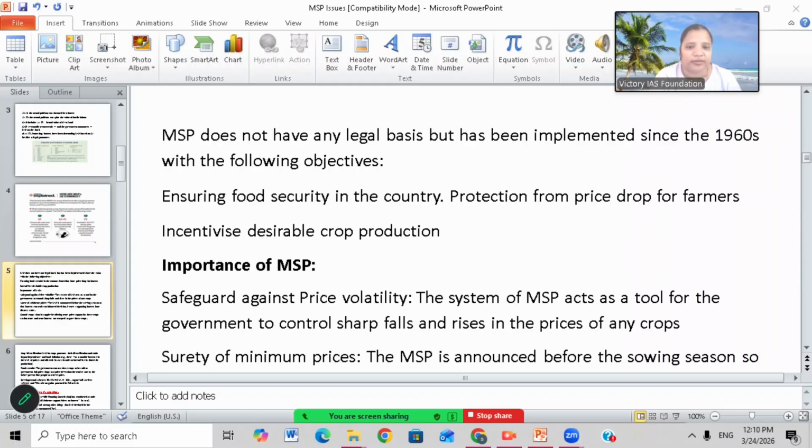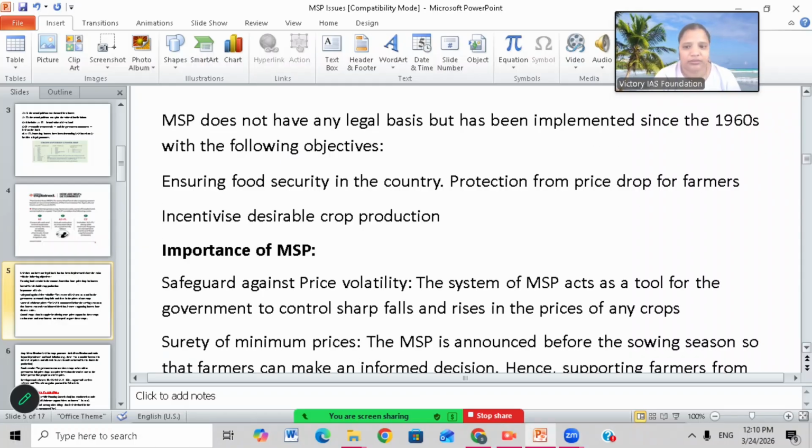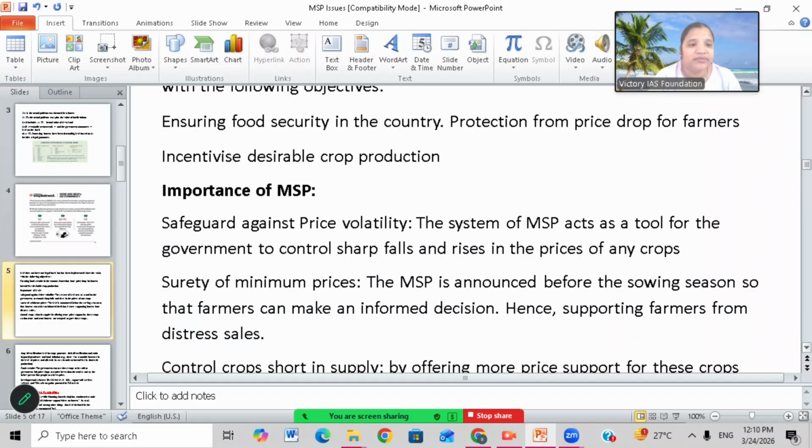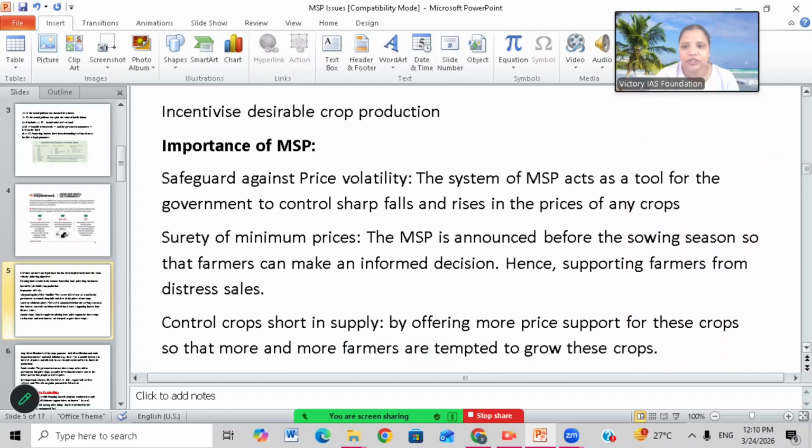So there will be food security for the people in our own country, because we are producing by our own, with no dependence on other countries. Suppose tomorrow a fight happens between countries, and they stop exporting products. In that case, the country has to suffer.